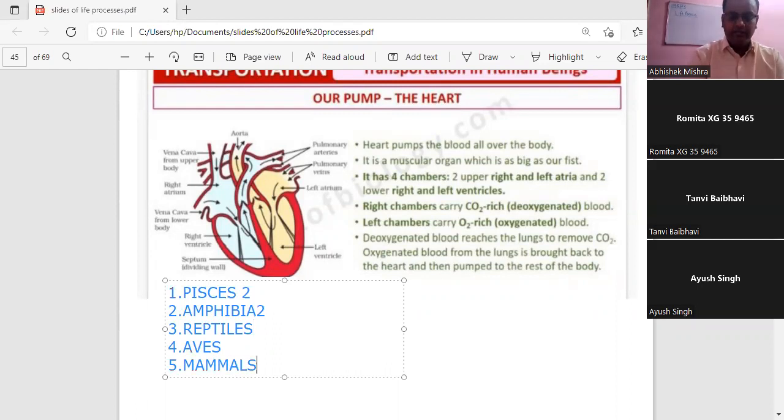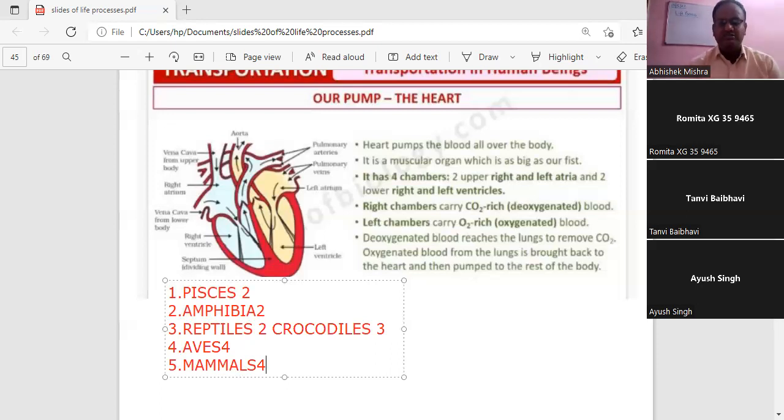Reptiles are also having a 2-chambered heart, but one exception is there, crocodiles, which have a 3-chambered heart. Aves have how many? A 4-chambered heart, and mammals also have a 4-chambered heart.